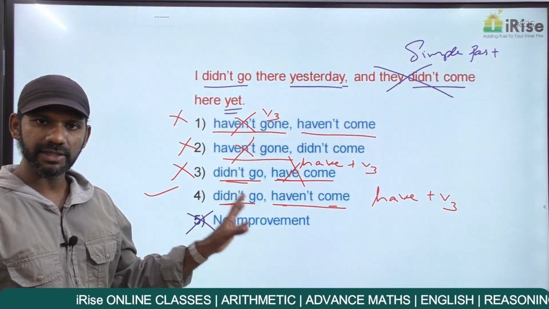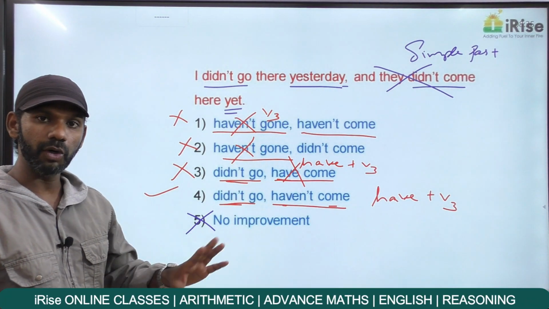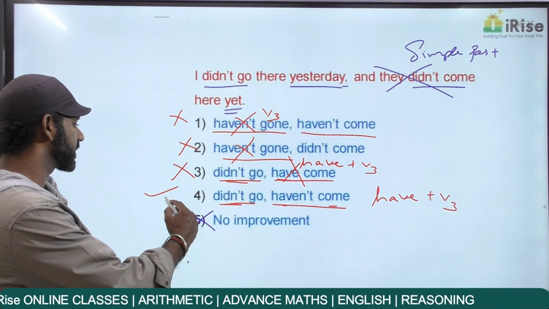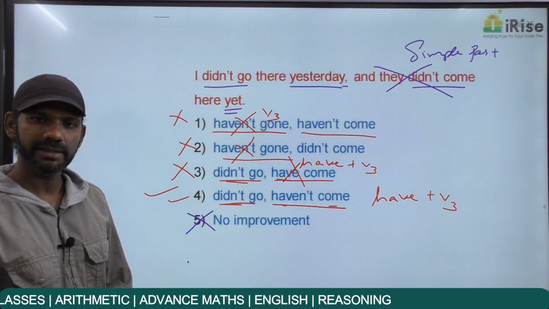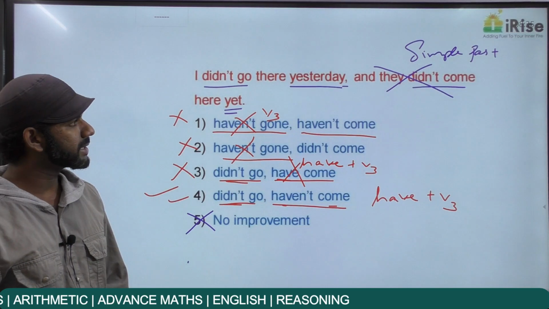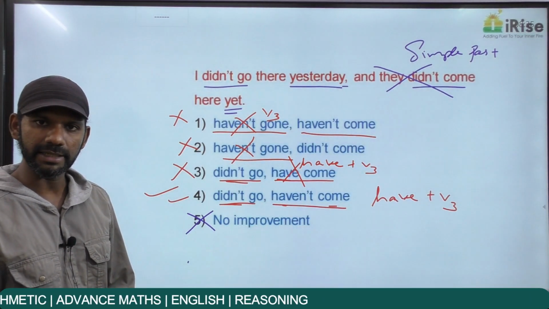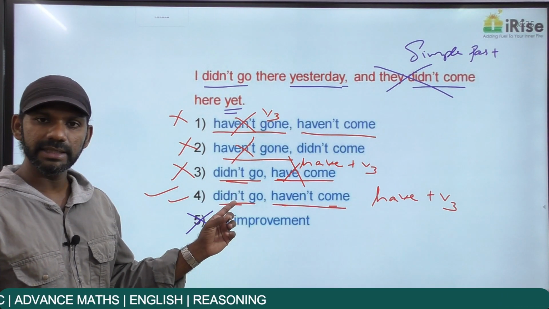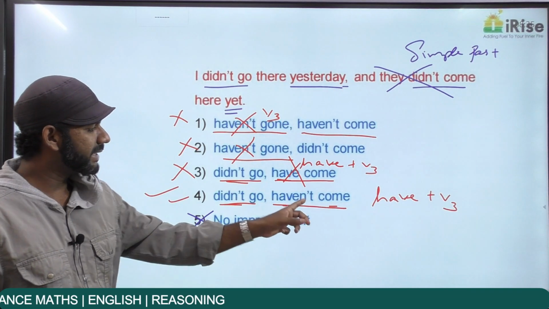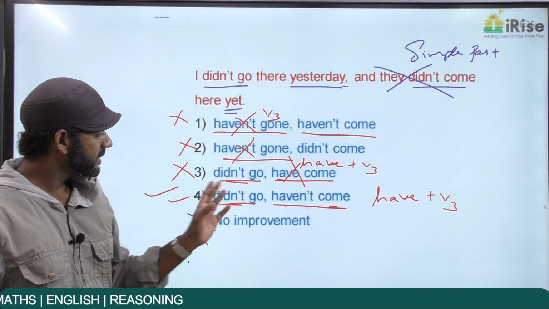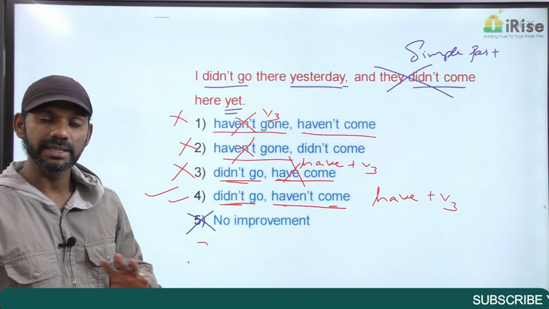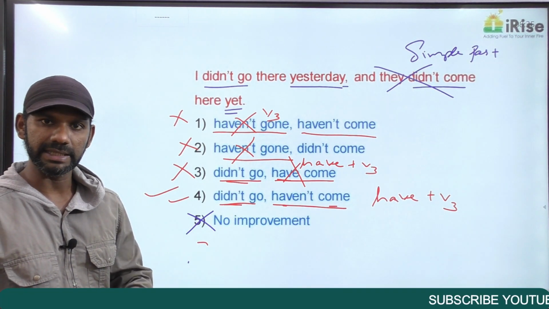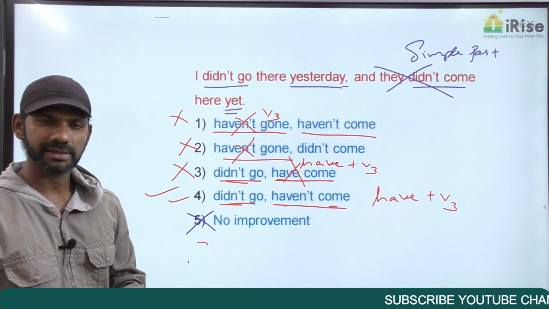The first idea is correct. The second idea is correct. Both the ideas are completely fine. The answer must be option 4. But if you check the statement, I didn't go there yesterday and they haven't come here yet. The sentence started in the past tense, ended in the present tense. Started in the past, ended in the present. There is no tense consistency here. Still, this statement is grammatically correct. This is about the exceptions.